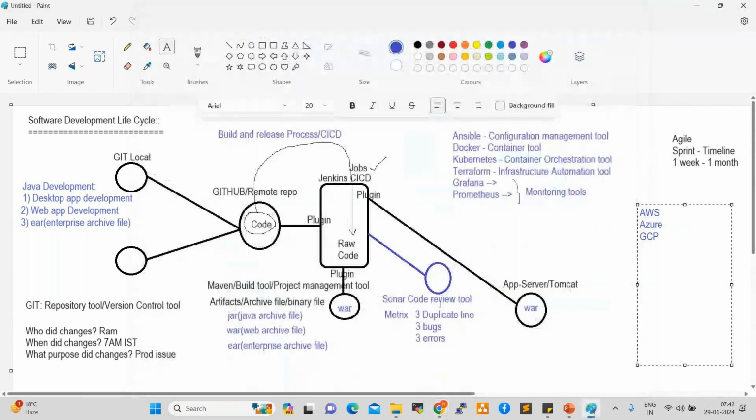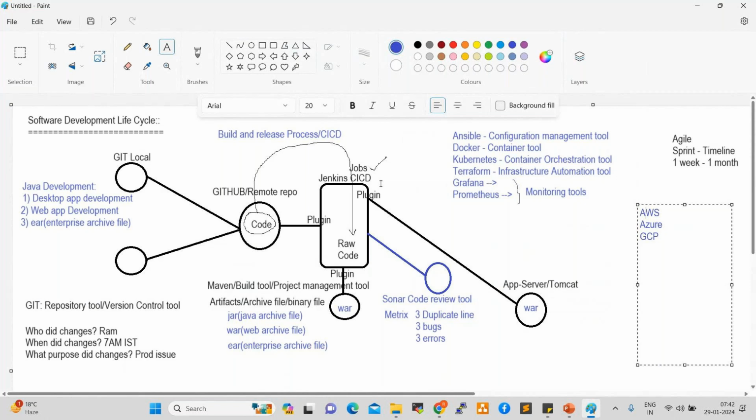So developers develop the code in their local Git. Development is completed. They push the code to GitHub, right? So Jenkins will take the code. So in Jenkins we install the plugins, right, to integrate all the tools. So we prepare the jobs. In Jenkins we prepare the jobs, right? We trigger the job. We run the job.